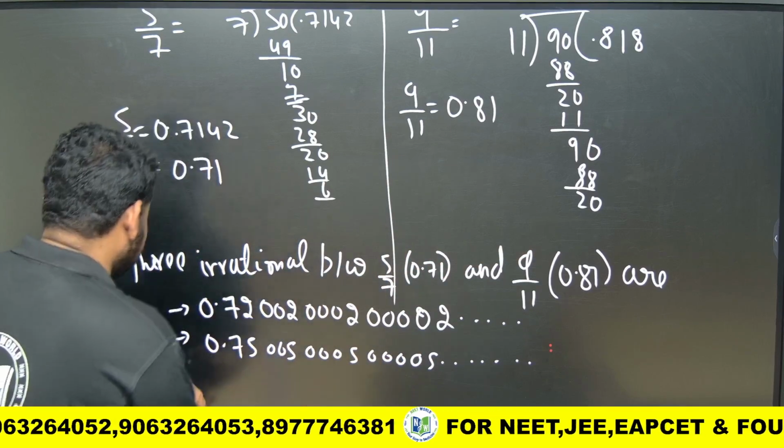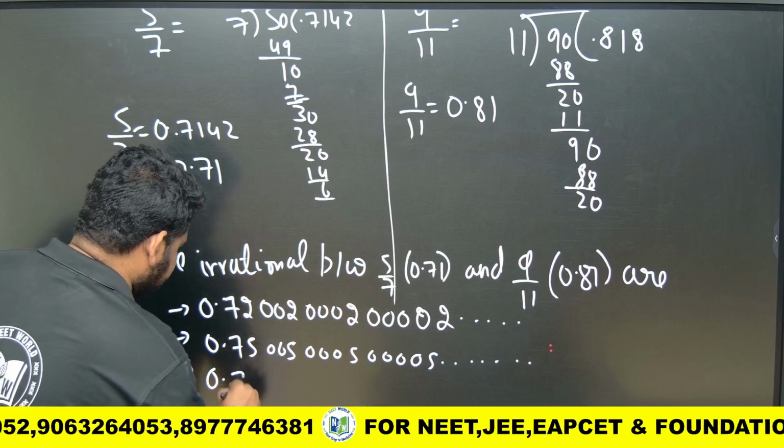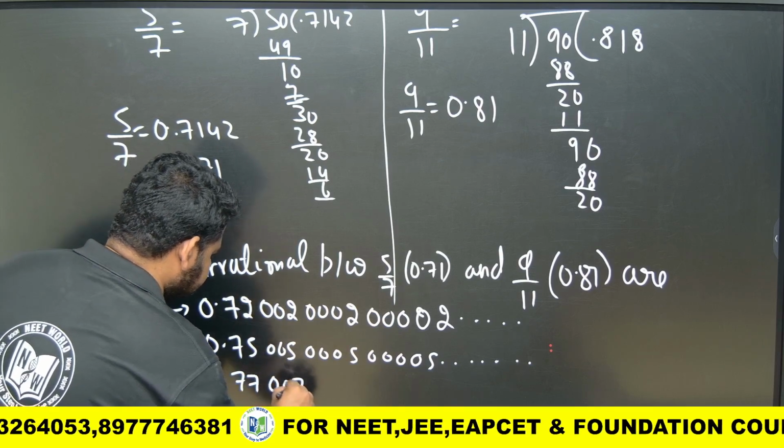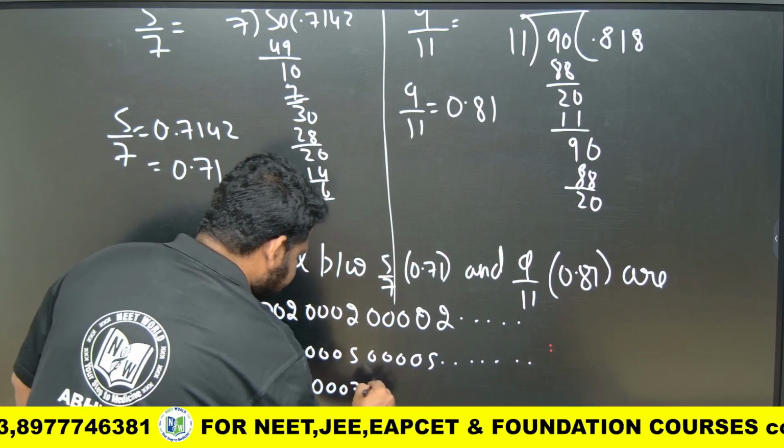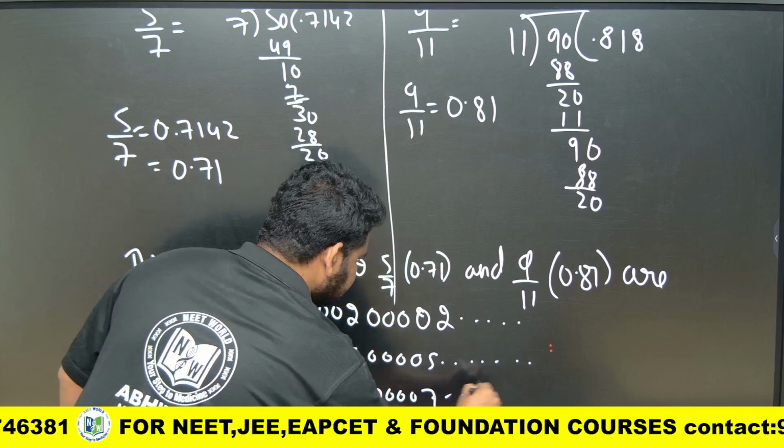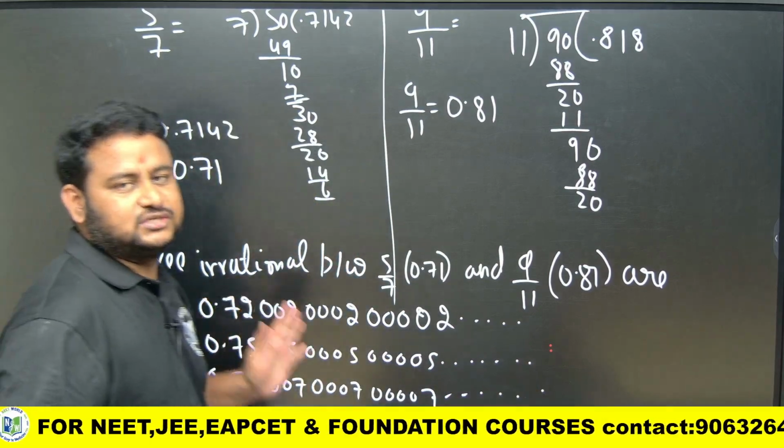Another example, I can take it as 0.77, 007, 0007, 4 zeros and 7, something like this, it goes on. So this is the answer to this question. You can take any number.